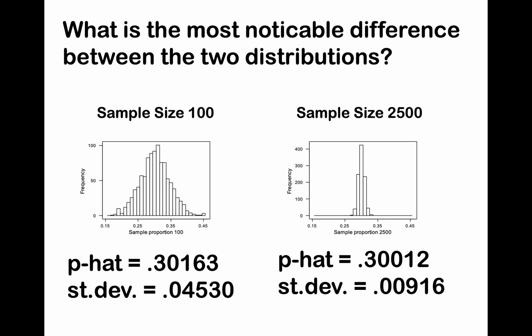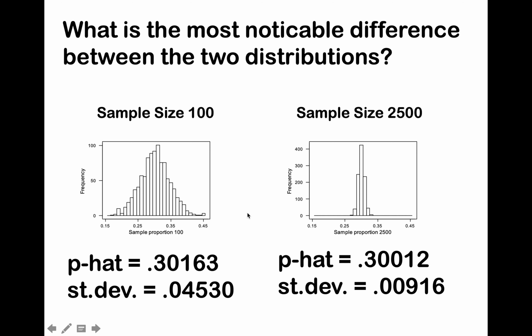So here the two distributions are side by side. This one is with a sample size of 100. This one is with a sample size of 2,500. Notice the p-hat value doesn't change much. It's pretty close to what we actually said it was. But look at the standard deviation. What a difference.